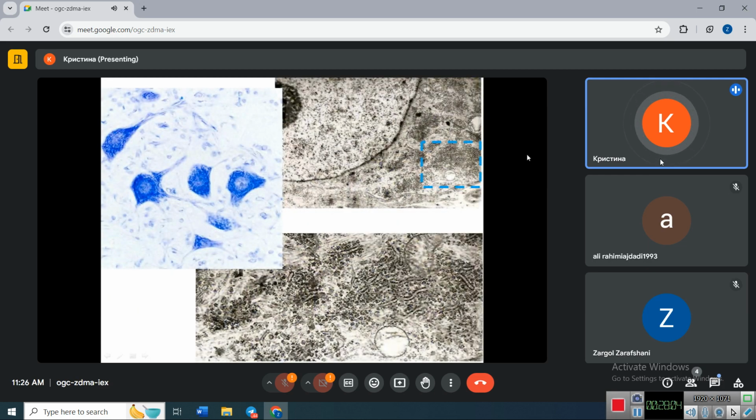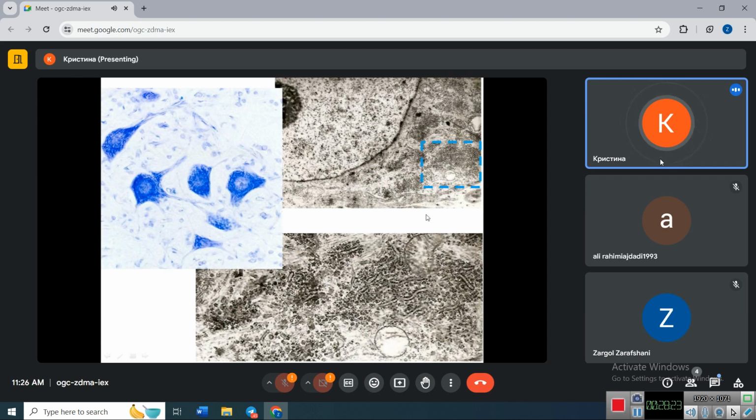Another example of this type of staining: here we can see the neurons stained with Nissl staining. Nissl bodies are found in perikaryon and in dendrites. Axons are not seen. These are cell nuclei of glial cells.